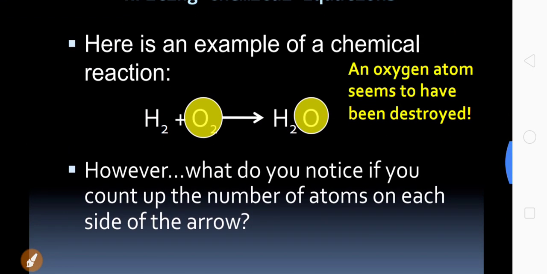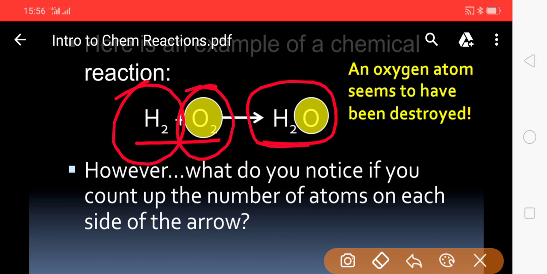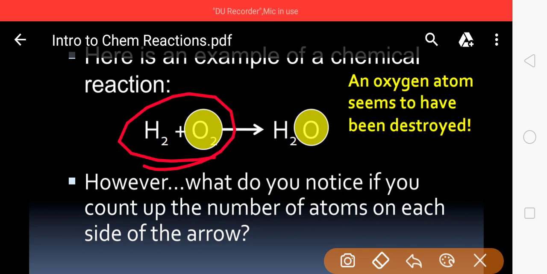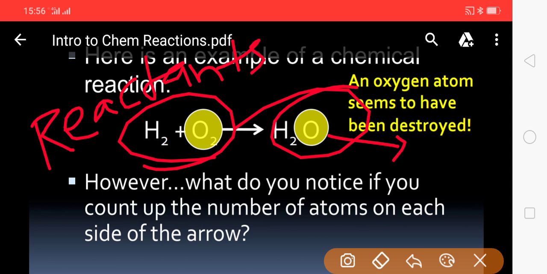For example, here we have got hydrogen and oxygen mixing together to give hydrogen oxide, which is nothing but water, H2O. So hydrogen reacts with oxygen, gives water. Tell me, what are these called as? Hydrogen and oxygen? They are called as reactants. What is the product here? Product is nothing but water.